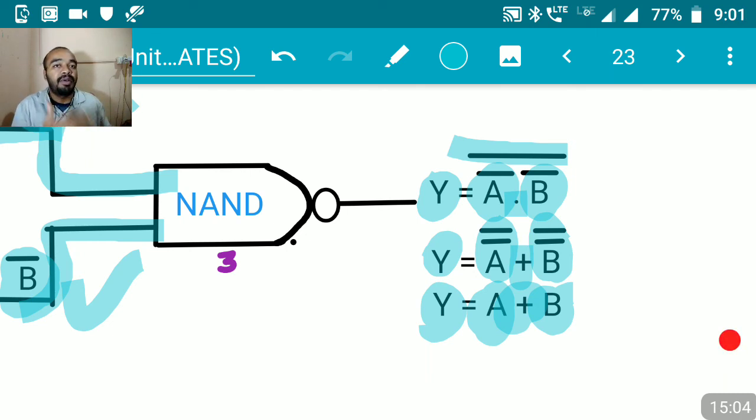In the next upcoming video, I will teach you how we can realize NOR gate, XOR gate, XNOR gate using NAND gate. So that completes NAND gate as a universal gate. In the next two more videos or one more video, I will be teaching you how you can realize all these other logic gates using NOR gate.